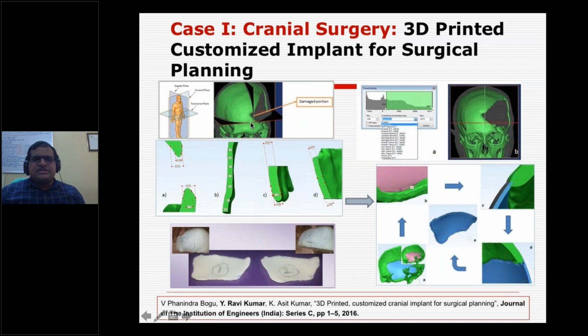And your skull is not a solid bone; if you cut it open and look inside, there is some kind of lattice structure, or porosity, inside. So you may have it outside.